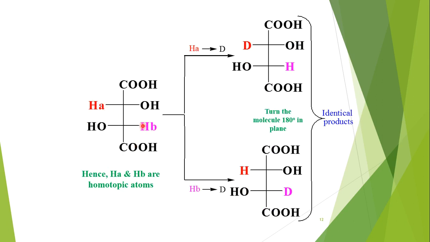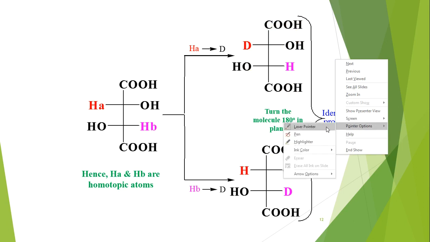Now check these two, HA and HB. First replace HA using deuterium, we get this structure. Then in the second part we replace this HB using deuterium. Now these both structures are exactly identical. How are these identical? Suppose you rotate this first structure, first product, by 180 degrees in the plane of the paper using this axis.